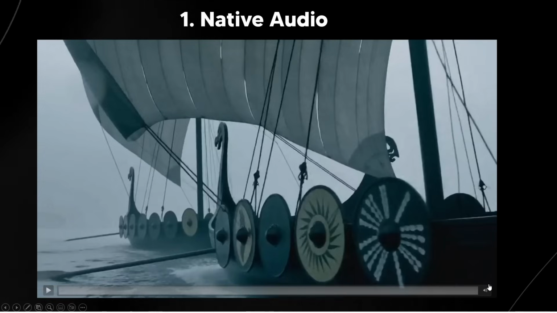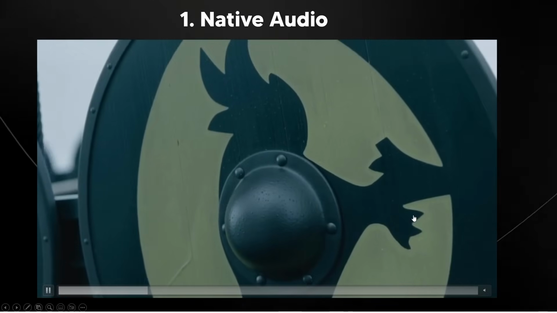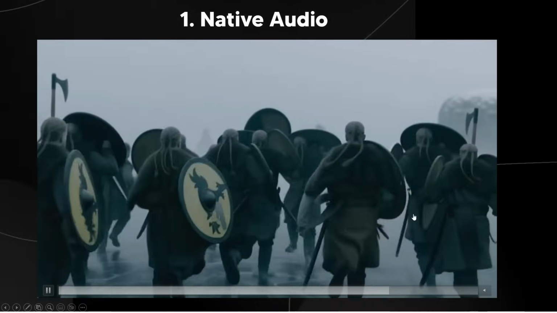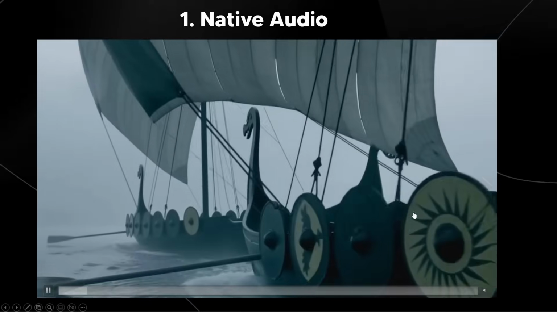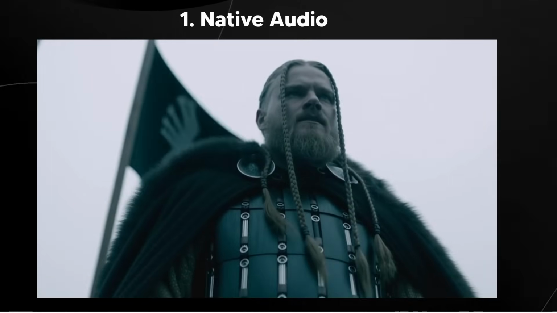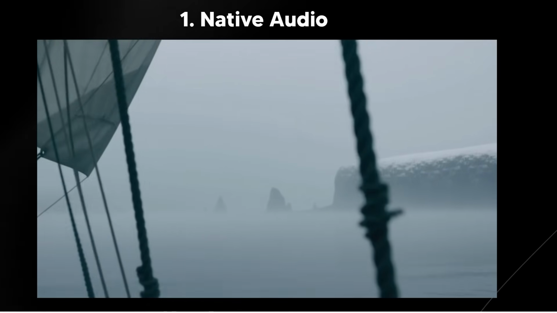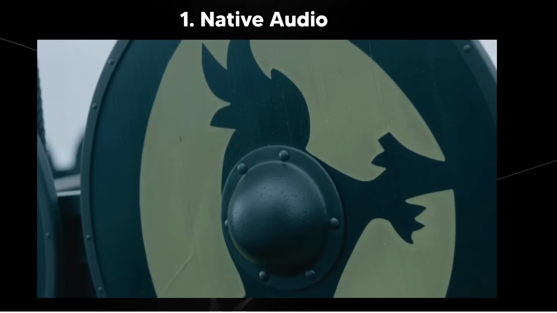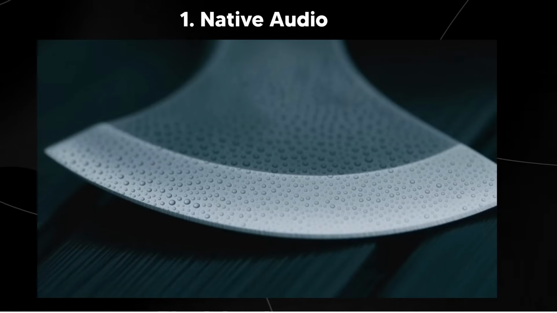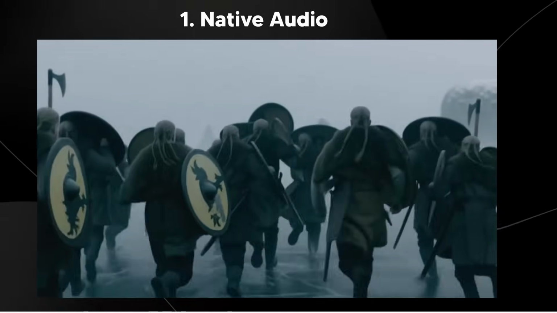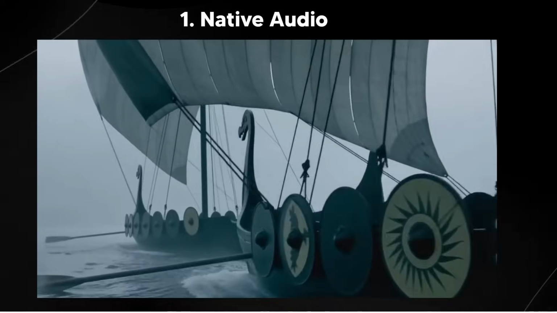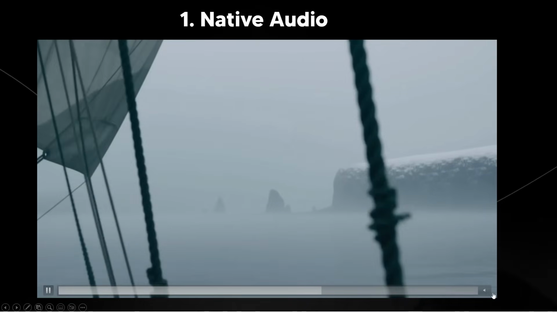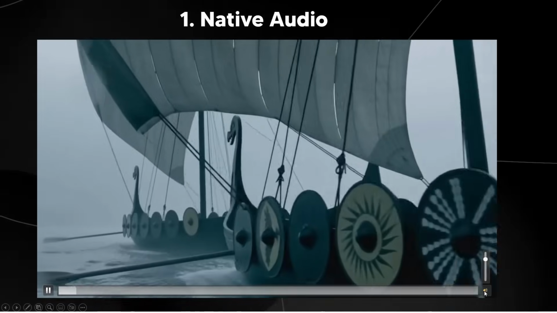So point number 1 that you need to know is that there is native audio when it comes to Sora 2. So right here, we have this clip of some Vikings on the beach, and you can see it right now without the audio. And you probably saw from the introductory clip just how much of a difference audio makes. So right now, you're looking at the video, this is without audio. But let me stop talking for a second, and I want you to pay attention to how much you hear. You're going to hear him talking, you're going to hear the rain hitting the boat, you're going to hear the men's feet thrashing through the water, you're going to hear everything, and it really creates a completely different atmosphere. Let me turn this on, and I'm going to show you guys exactly what I'm talking about.